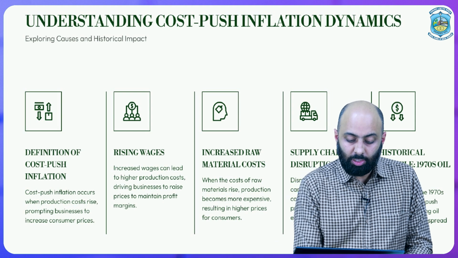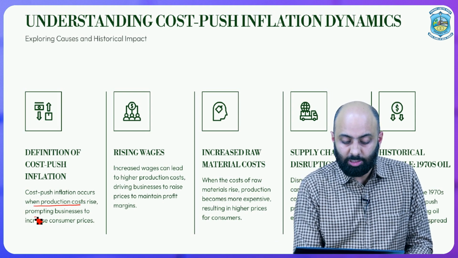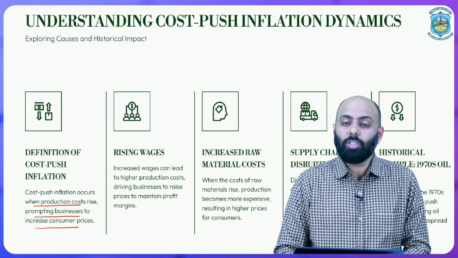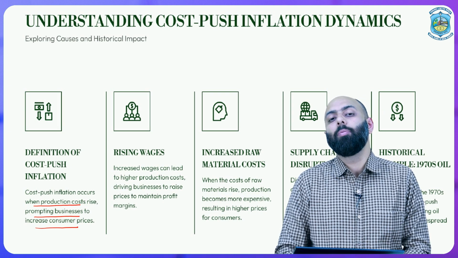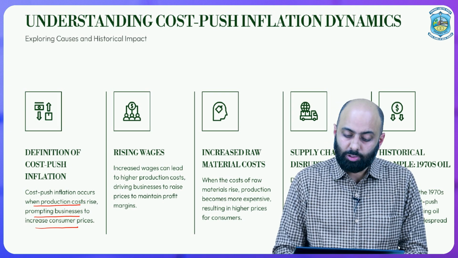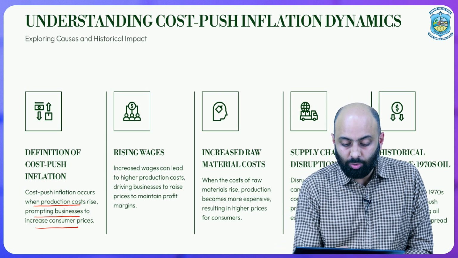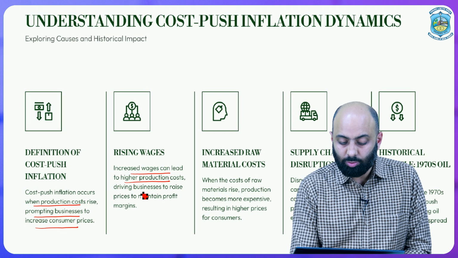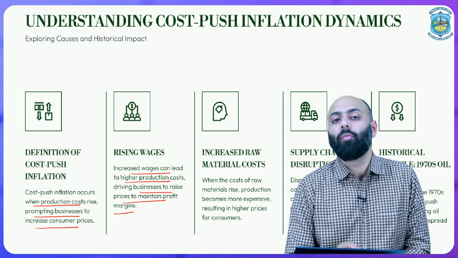Cost-push inflation occurs when production costs rise, prompting businesses to increase consumer prices. It is due to increased wages that can lead to higher production costs, driving businesses to raise the prices to maintain their profit margin.